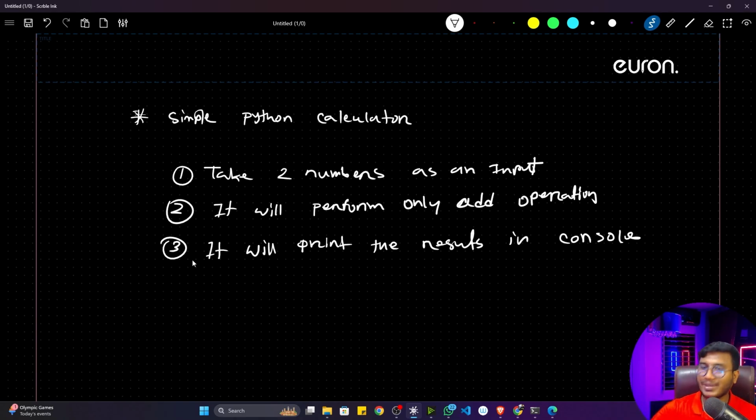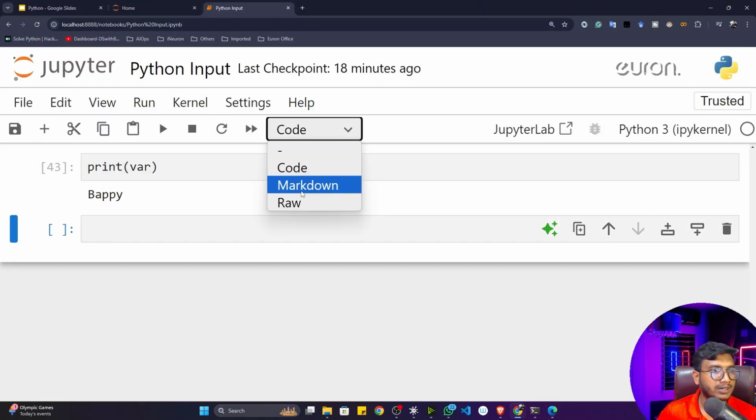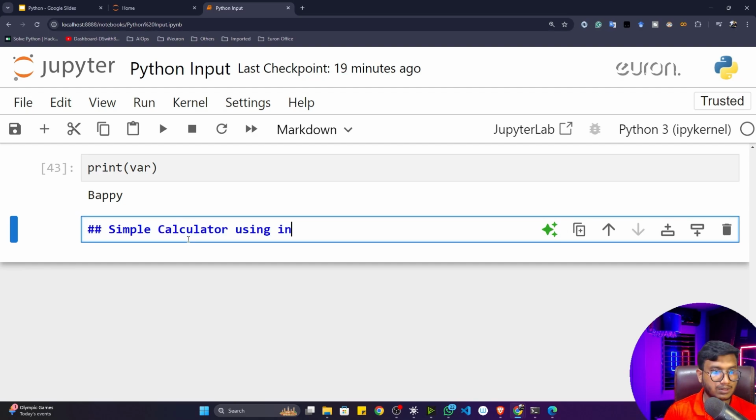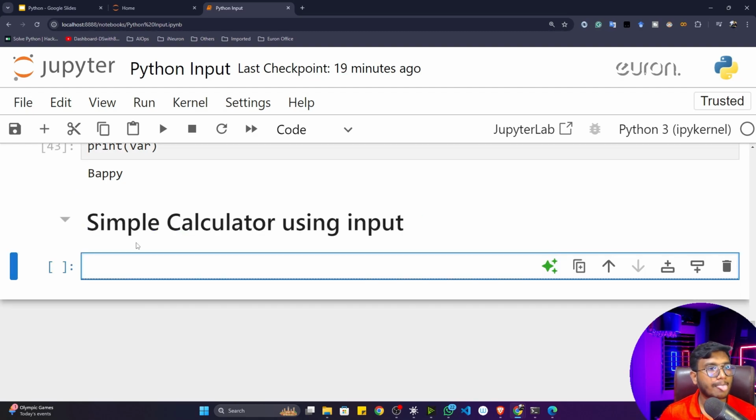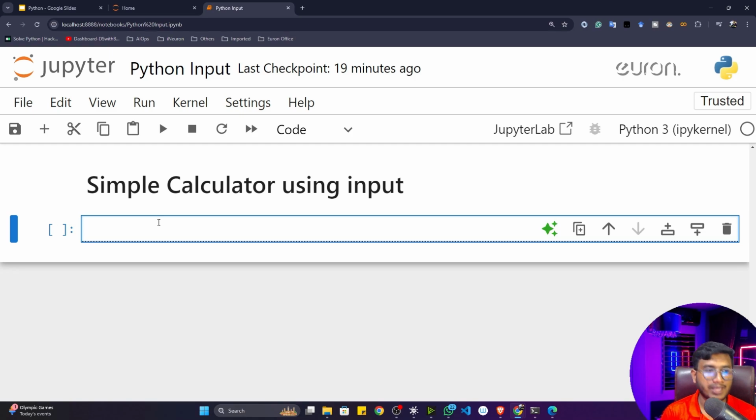Okay, so let's see how we can do this particular exercise with the help of Python. So again, I will go back to my code editor, and here I can mark down this particular exercise, using input. Here, first of all, I have to take two numbers from the user. So here I can just write num1. This is going to be my first variable, and the user will pass one number. Here I can give a message, enter the first number.